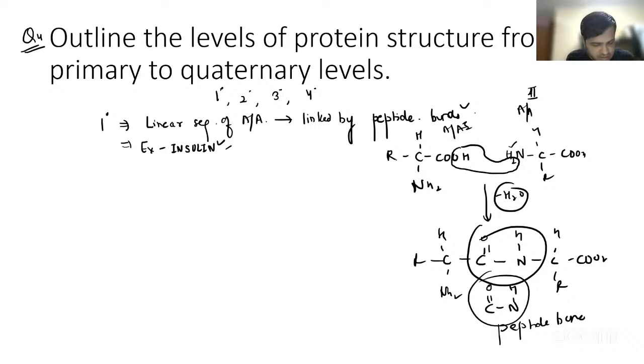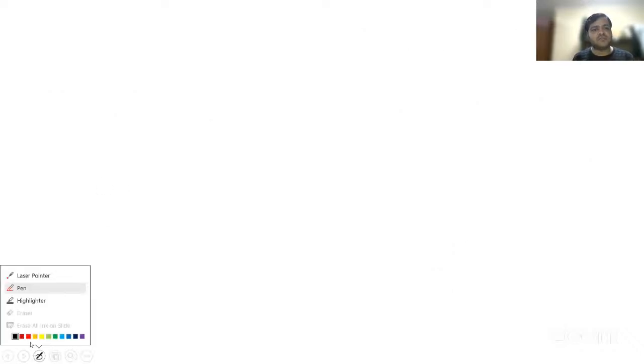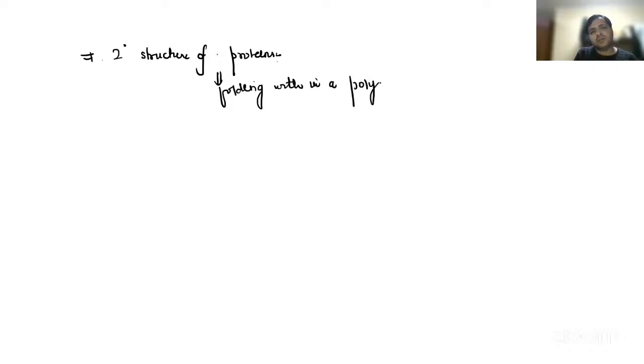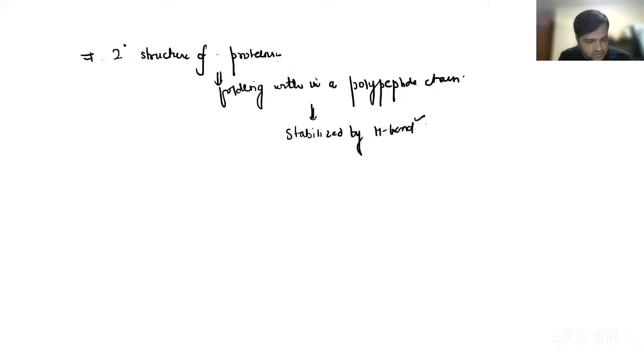For example, insulin, right? Then we have the secondary structure of proteins. It basically refers to the folding within a polypeptide chain. The folding is stabilized by hydrogen bonds, between the backbone atoms, not the side chains actually.